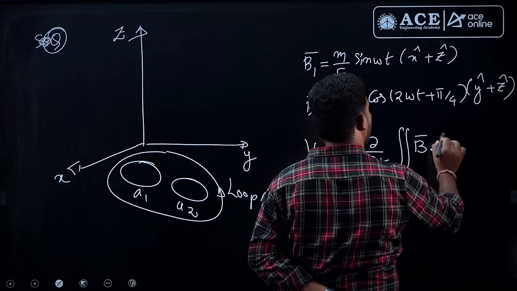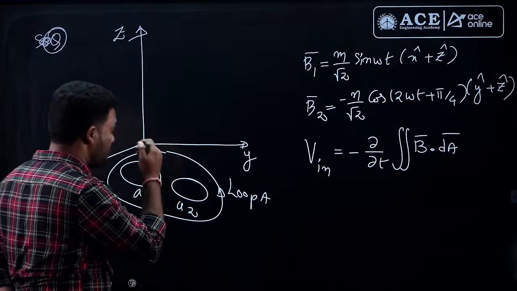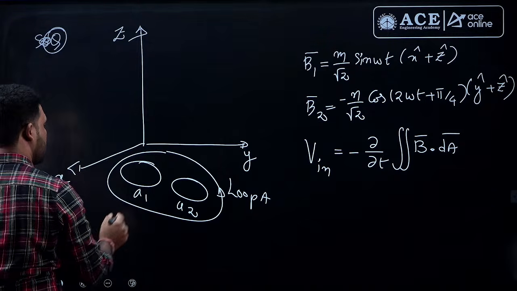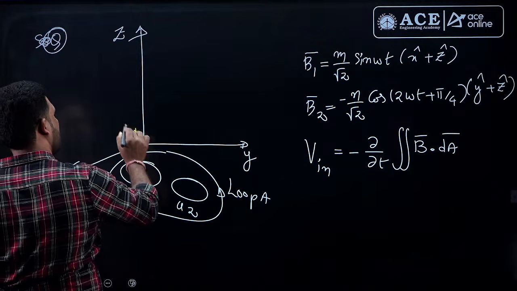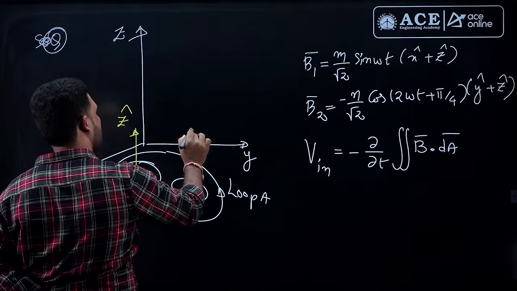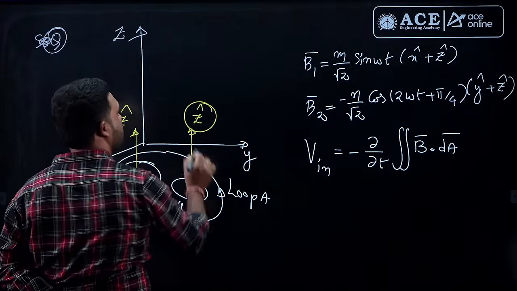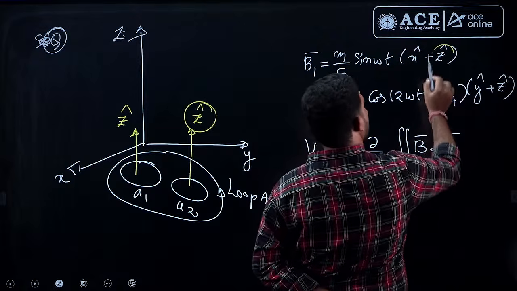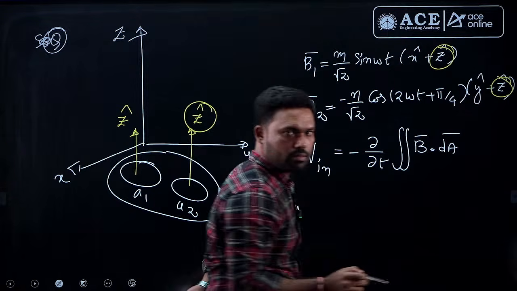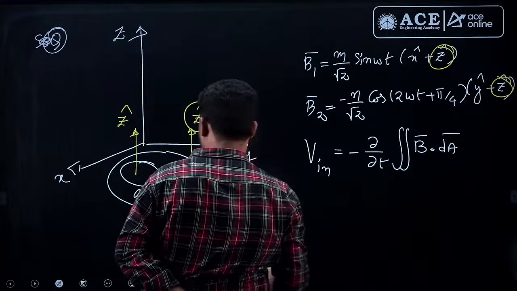There is a dot product here, fine. The area direction is the normal direction. This is z cap, area direction, here also area direction. So, only the z component is going to contribute. You need to pick up this one and this one. You need not do any integration here, fine.